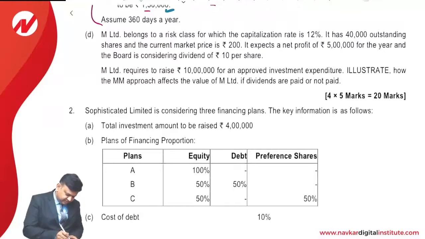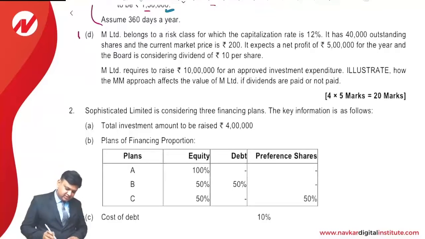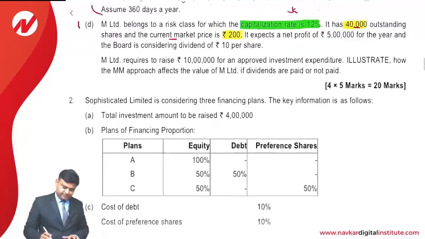Question number 1D. M Limited belongs to a risk class with a capitalization rate of 12%. Means the investors have the return requirement of 12%. It has 40,000 outstanding shares and current market price of the share is rupees 200. So P0 is provided to us as rupees 200 and N, number of shares outstanding, is given as 40,000.